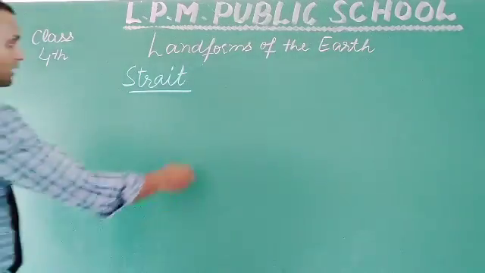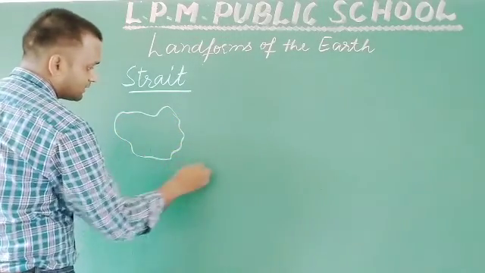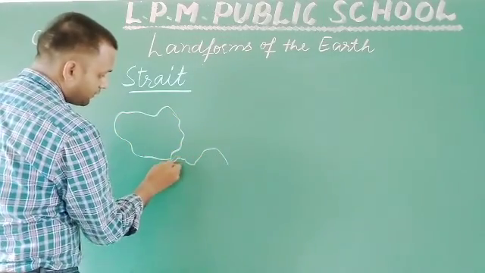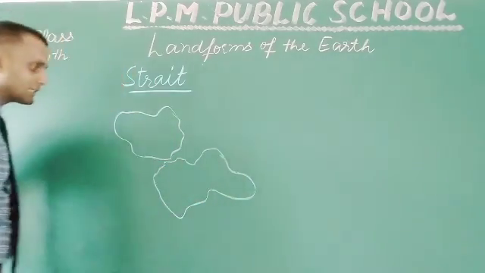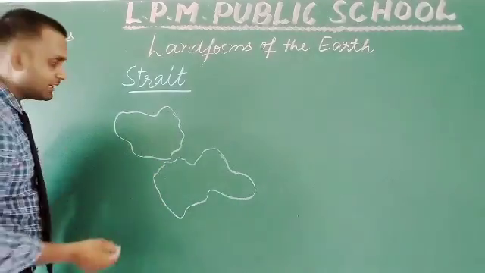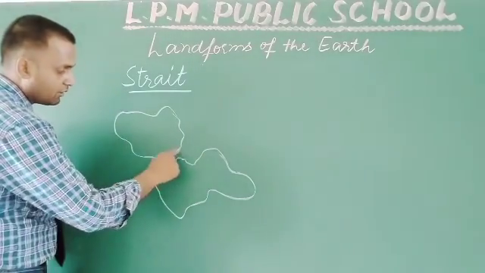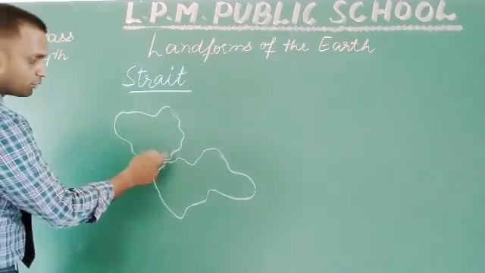Okay, suppose you are having two land masses, and you are having a little bit of place through which water is present in between the two land masses.